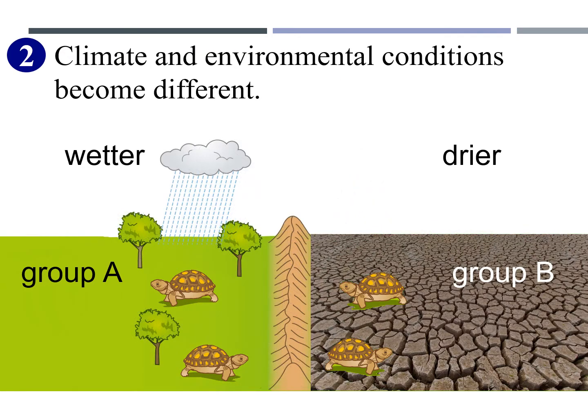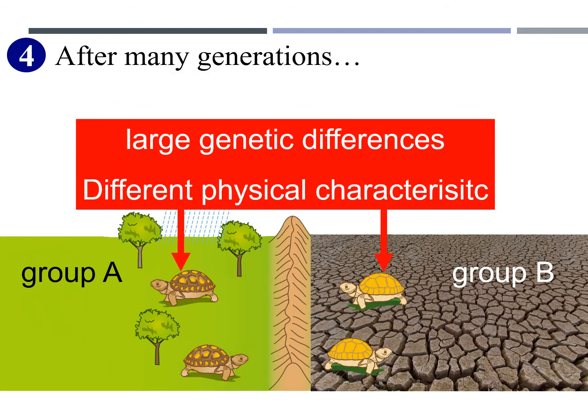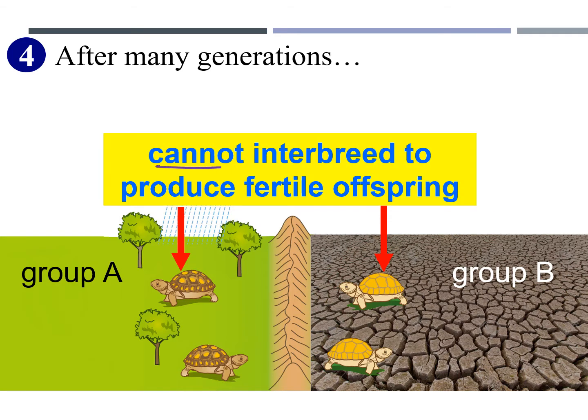The environment further changes, and the climate and environmental conditions become so different that in group B, the environment is very dry. In the two groups, natural selection acts on them differently, so they evolve independently. Now group B starts to look a little different from group A. After many generations, there is a great genetic difference between group A and group B. Now they develop different physical characters. When the two groups are not able to interbreed and produce fertile offspring, 可生育嘅後代,